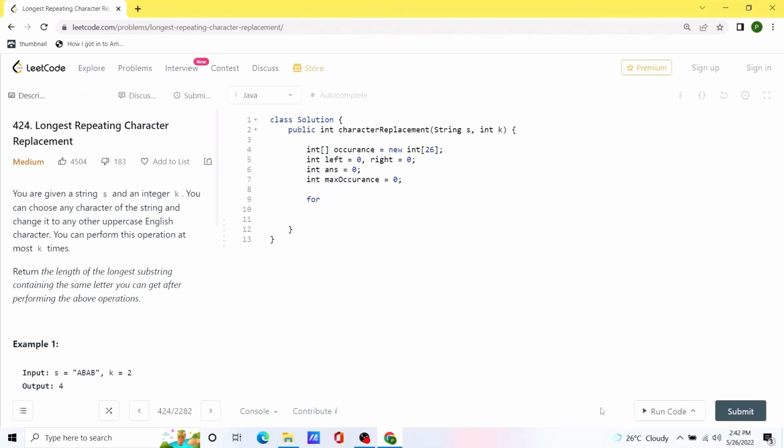Now we will run a for loop on all the characters of the given string. First of all, we will calculate whether we need to update the maximum occurrence or not. Now we will check whether the current substring is a valid substring or not. So we are going to use an if condition. First of all, we are going to check the length, which in this case is right minus left plus 1.